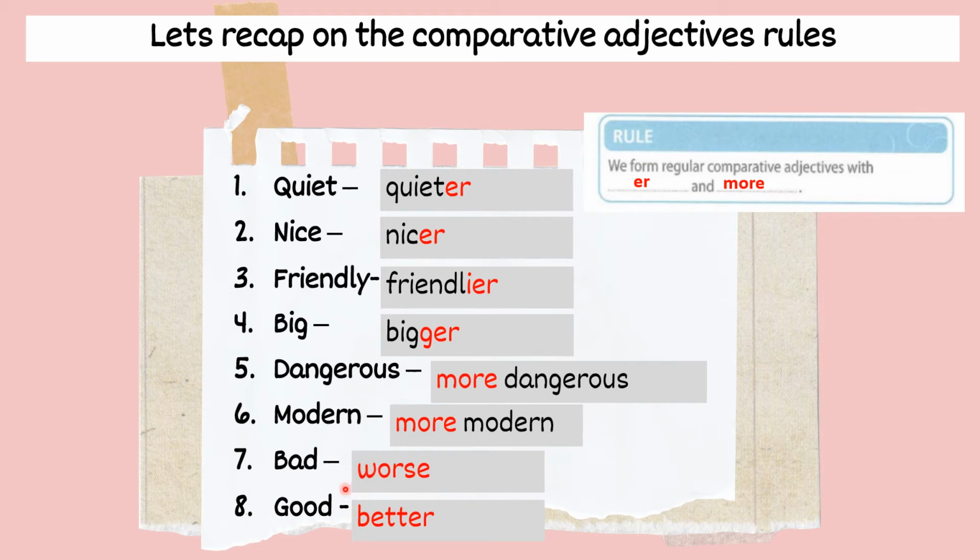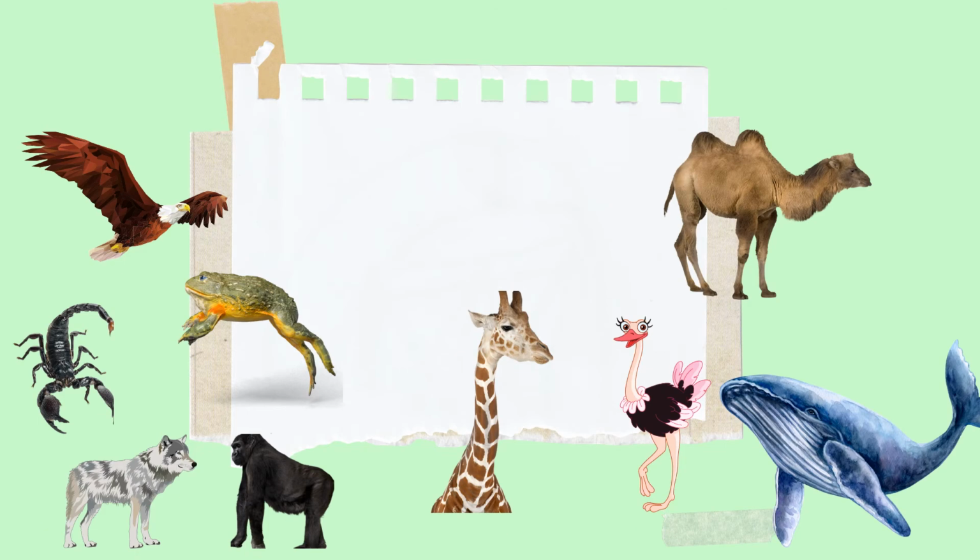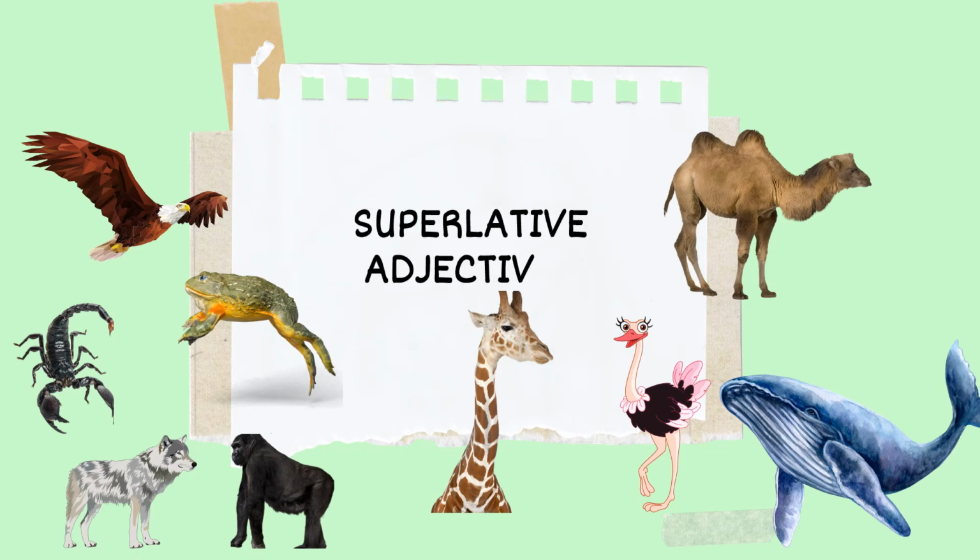Bentuk comparative-nya akan berubah sama sekali, tidak ada guna er ataupun more. So bad become worse and good become better. Okay? So in the next slide, you will be able to look at the rules and how to form superlative adjectives.